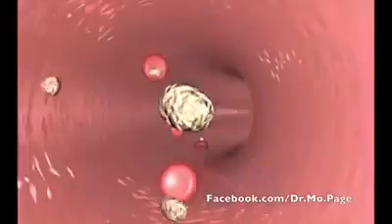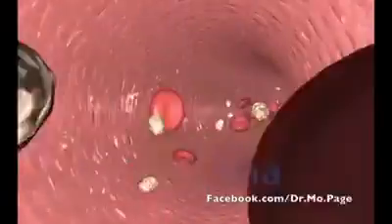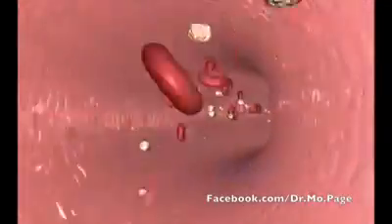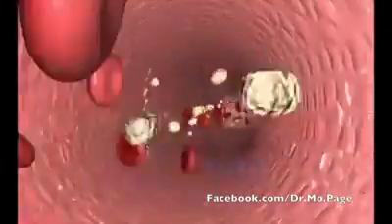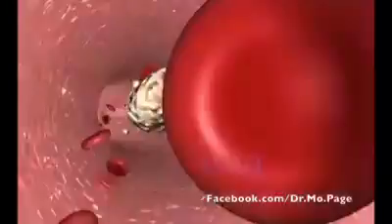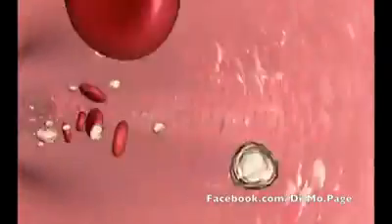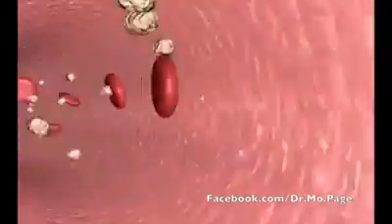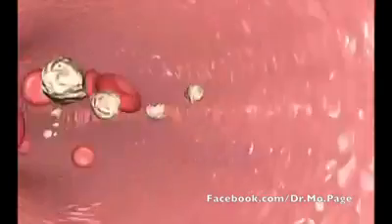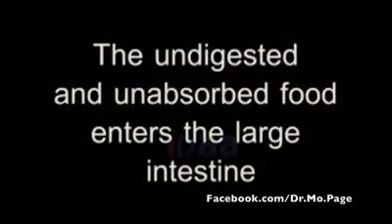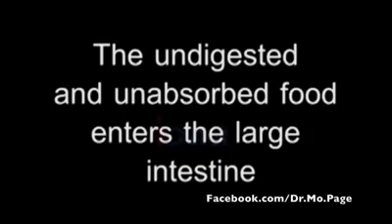The substances thus absorbed are transported through the bloodstream to different organs in the body and are used to build complex substances like proteins. This process is called assimilation. In cells, glucose breaks down into carbon dioxide and water with the help of oxygen and releases energy. The undigested and unabsorbed food enters the large intestine.